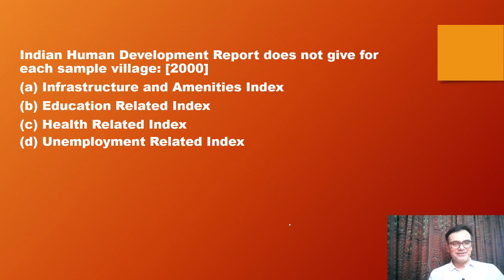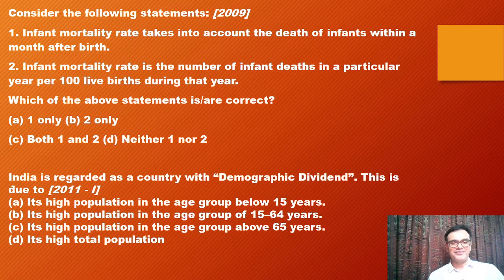Now, next question. India's Human Development Report does not give which of the following for each sample village? So tell me, what is your answer? So you see, in the Human Development Report, we talk about the per capita income, the life expectancy, and educational achievement. So from that perspective, the infrastructure and amenities index is not a part and parcel of it. Okay. There is a logical way of dealing with these questions, even if you don't know the exact thing, but you have studied about the reports, then you can easily deal with them.